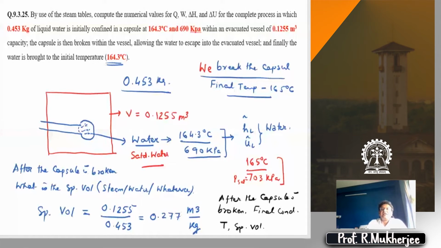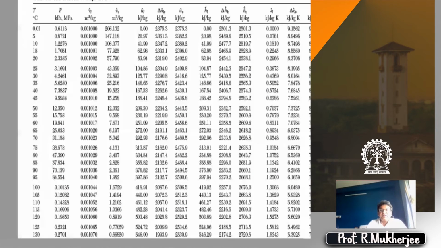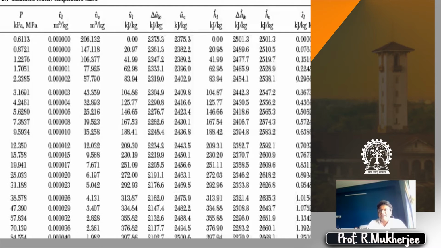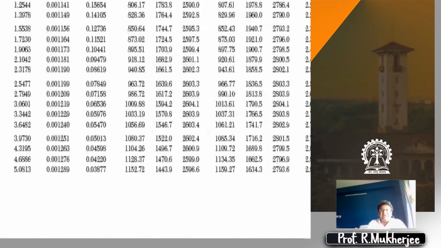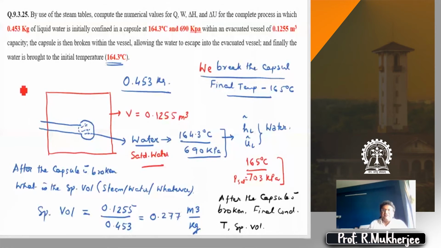At saturation, from the steam table, is it clear to all? We are looking at the temperature table, right? I don't know how this thing disappears. Strange thing. Sometimes it disappears nicely. So if you go to the temperature table, first one is VL, second one is VV. This is at saturation, 165 degrees centigrade temperature. So your VV, which is at saturation, is 0.2726, right? So it's at VV.